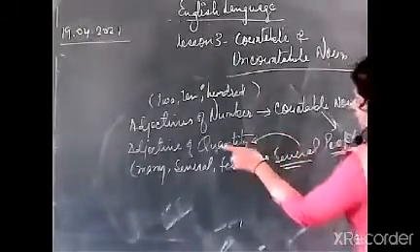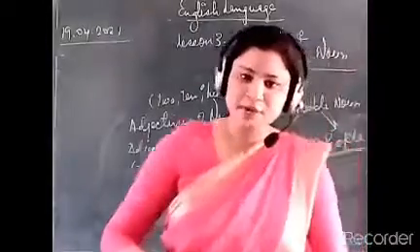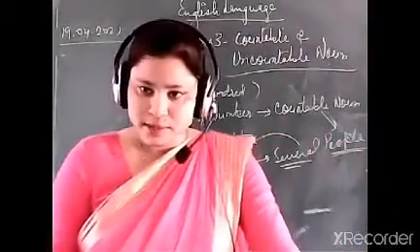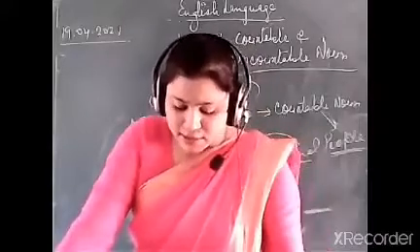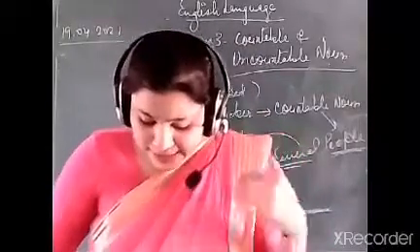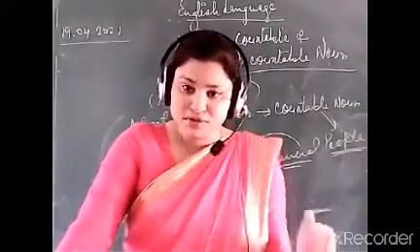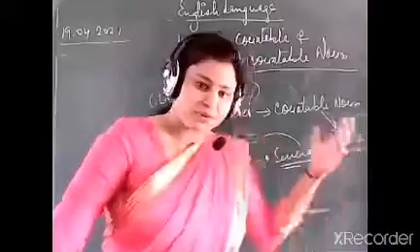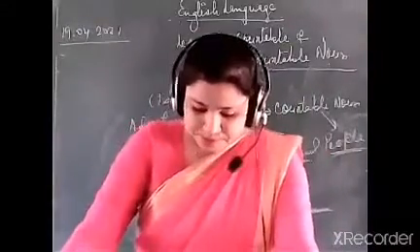It is an adjective of quantity. So several people means a number of people is used here. Several people stopped and stared at the man in the strange dress, a man who is in a strange dress. A number of people just stopped and then they stared, they gazed at him.